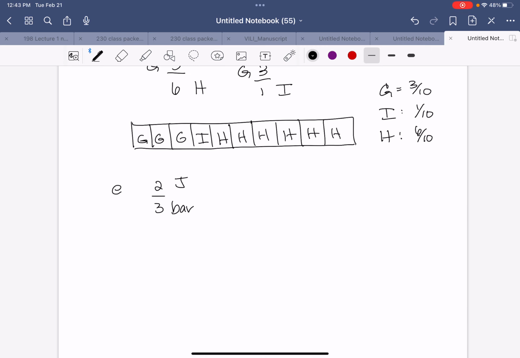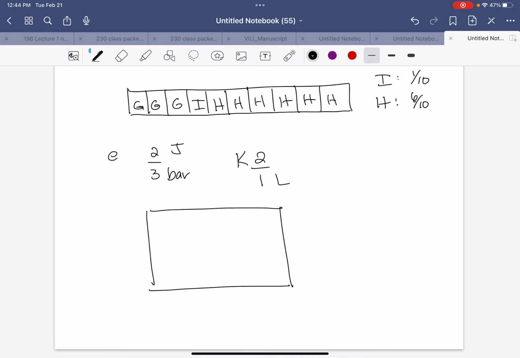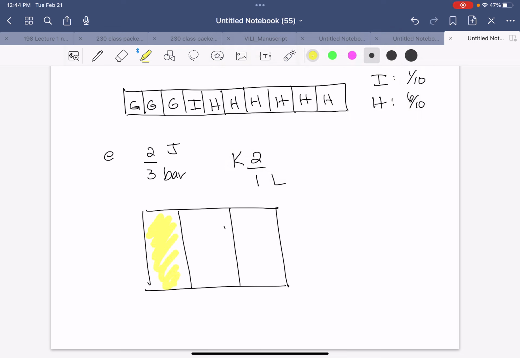Okay, so I'm going to start out with the bar. And I'm going to cut it into thirds. Notice I made mine a little deeper this time. So this is going to be J. Judy's going to get the first 2.